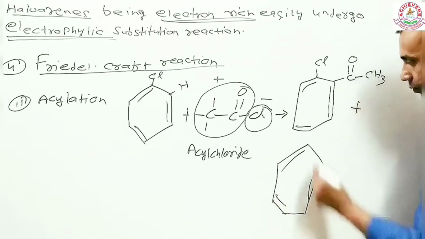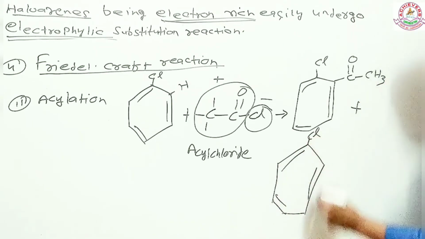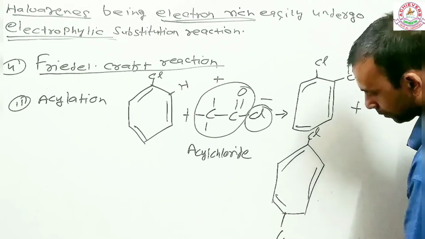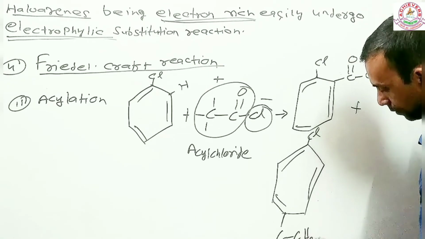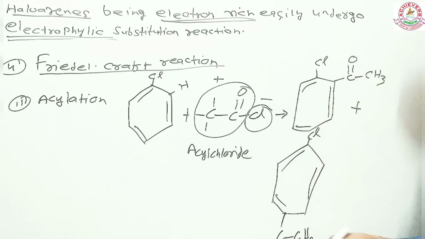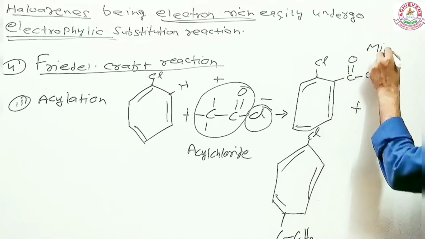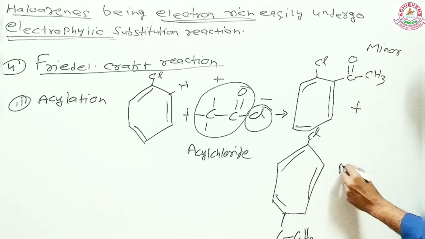So this is what the second product is. So this is going to be a minor. This is going to be major.